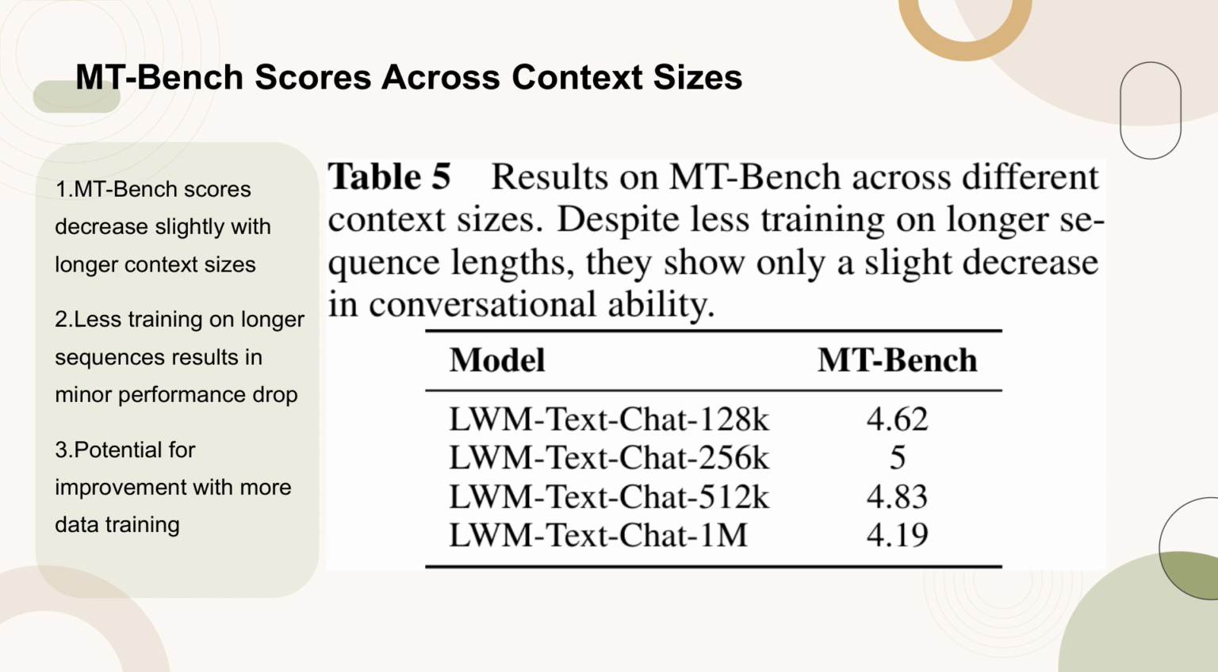Table 5 presents the MT-Bench scores for various context sizes, indicating a slight decline in conversational ability as context size increases. This decrease is attributed to less training on longer sequences. The data suggests that this performance could be enhanced with additional training on more extensive datasets.